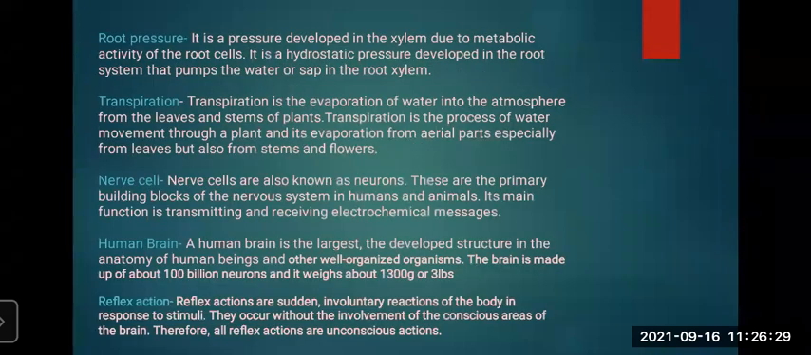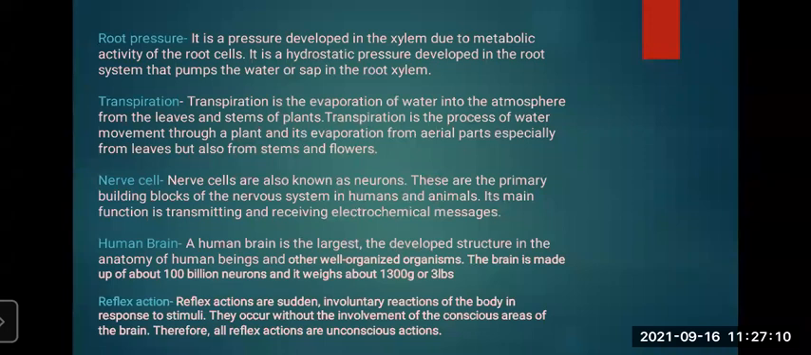Now the third question: write notes on root pressure, transpiration, nerve cell, human brain, and reflex action. So root pressure: it is the pressure developed in the xylem due to metabolic activity of the root cells. It is hydrostatic pressure developed in the root system that pumps the water or sap into the root xylem. Transpiration is the evaporation of water into the atmosphere from the leaves and stems of plants. Transpiration is the process of water movement through a plant and its evaporation from aerial parts, especially from leaves, but also from stems and flowers.